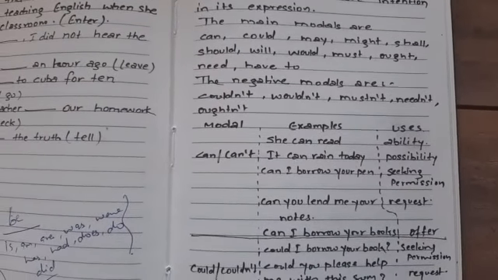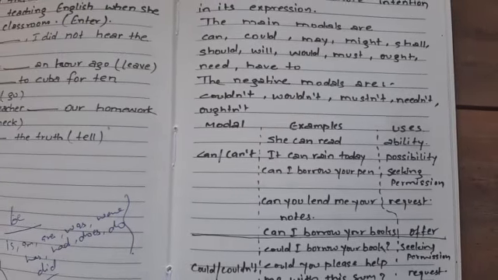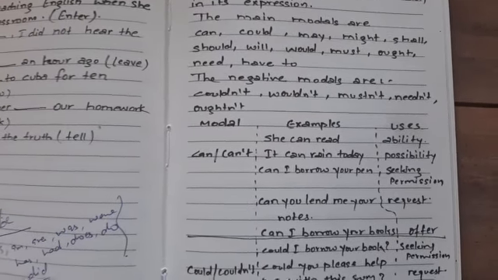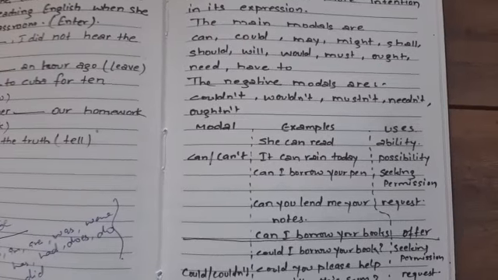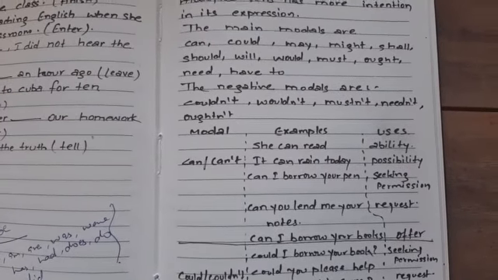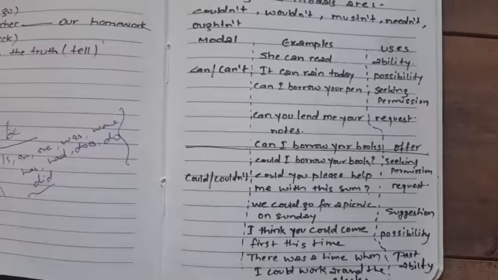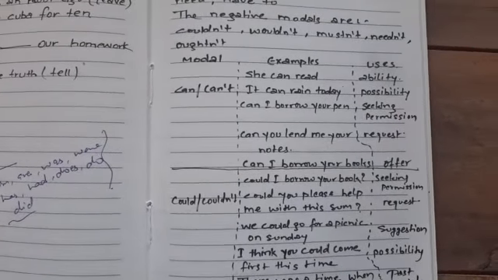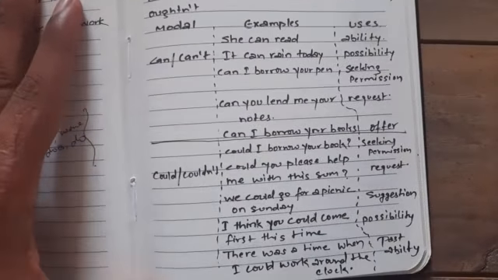It is also used in seeking permission: can I borrow your pen? And sometimes we can use it in request and offer. Can you lend me your pen, your notes? And offer: can I borrow your books? Now we can see the use of the modal could or could not.